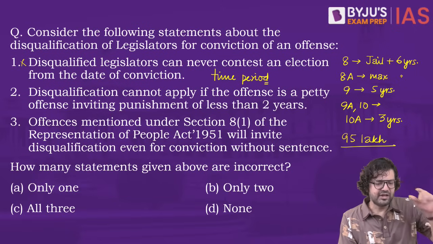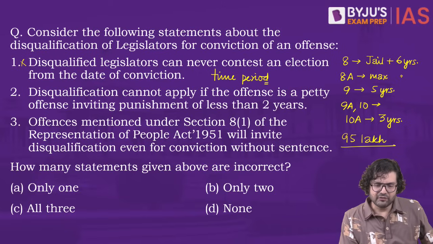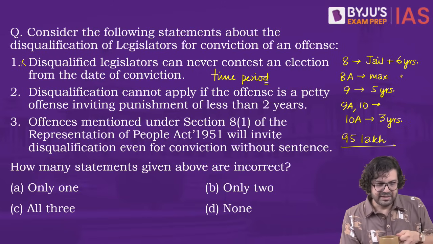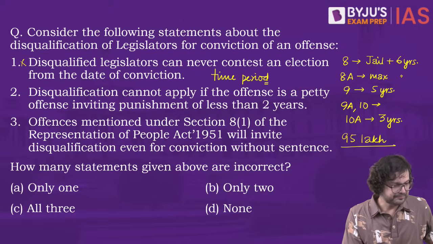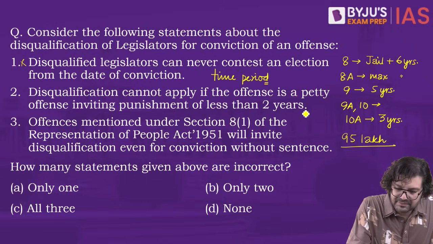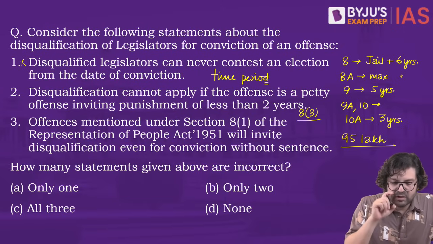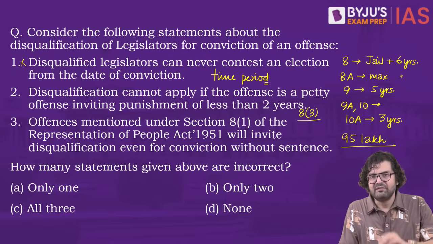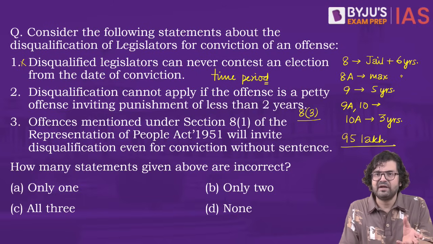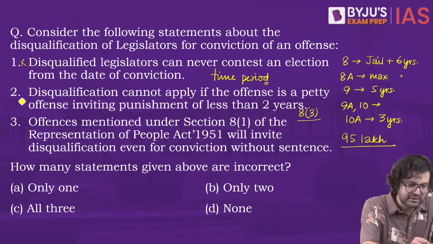Number two, disqualification cannot apply if the offence is a petty offence, inviting punishment of less than 2 years. This is true actually, because if you look at section 8, subsection 3, disqualifications for such petty offences, if the punishment is less than 2 years, are not applicable. You are not disqualified if you are in jail for less than 2 years for a petty offence. 2 is correct.